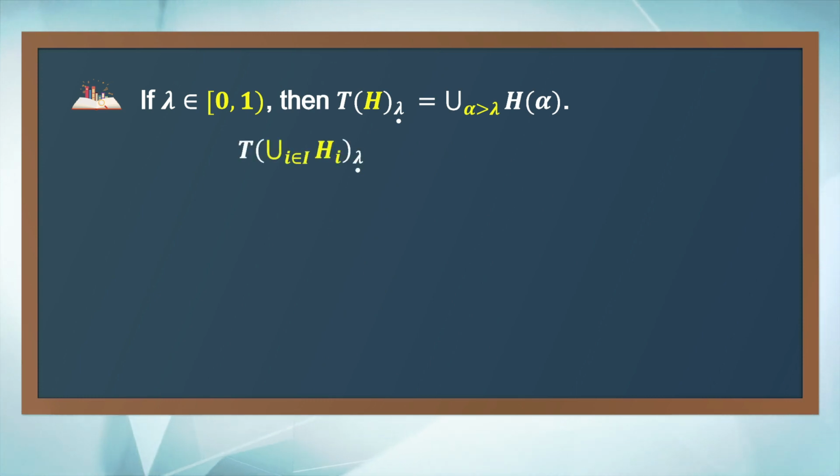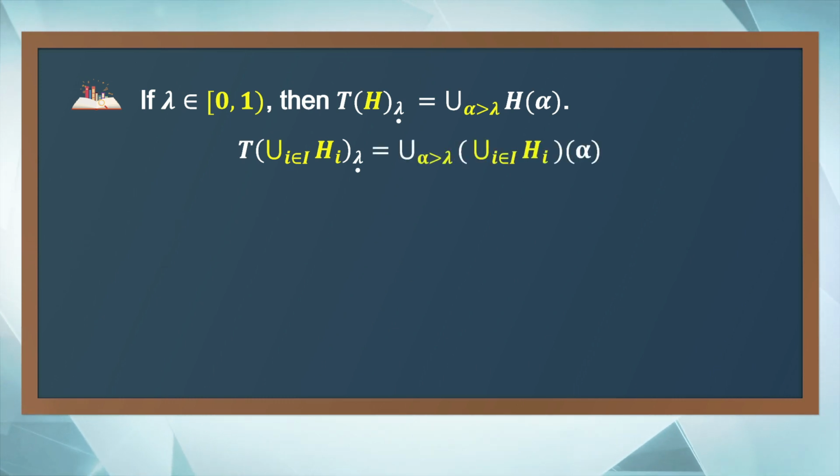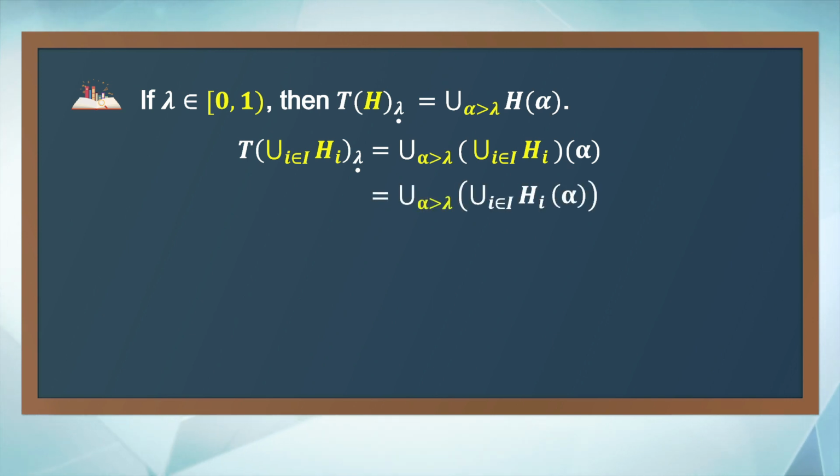Replace the H with the union of Hi. Then we have the strong cut of T of the union of Hi at level lambda equals the union of Hi of alpha, alpha greater than lambda. By the definition of union of nests, the union of Hi of alpha equals the union over i of Hi of alpha. Here, the union is taken twice, first for all i, then for alpha greater than lambda.